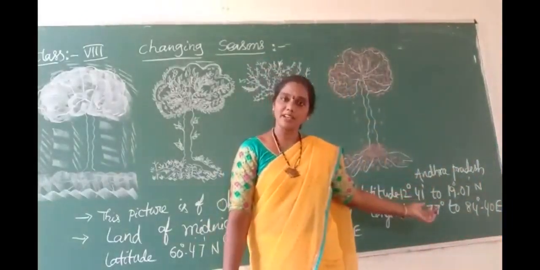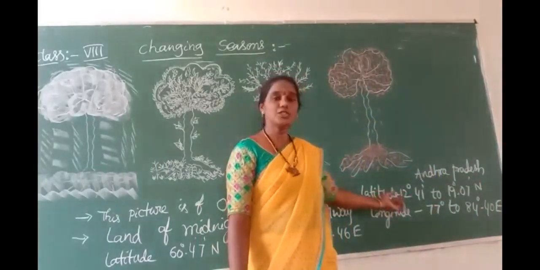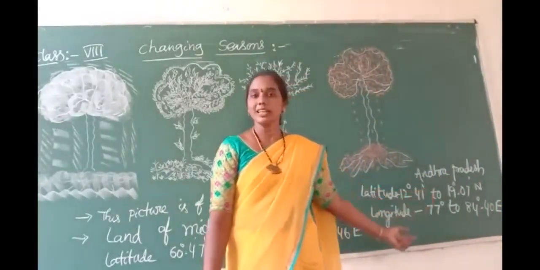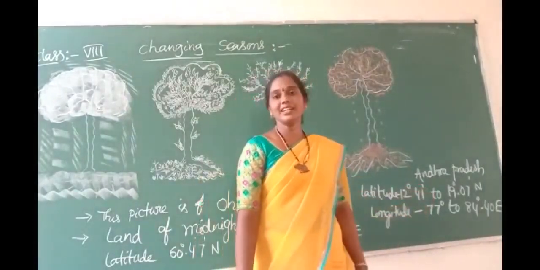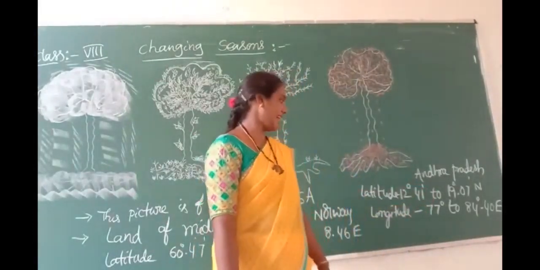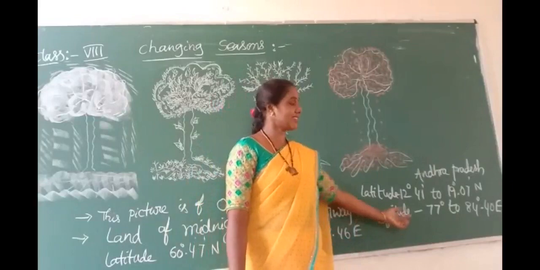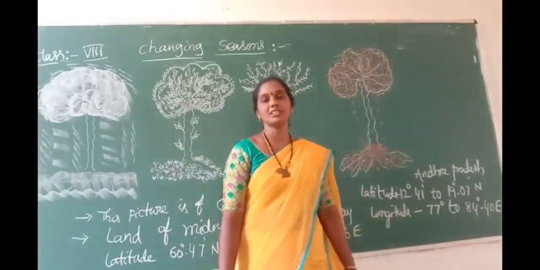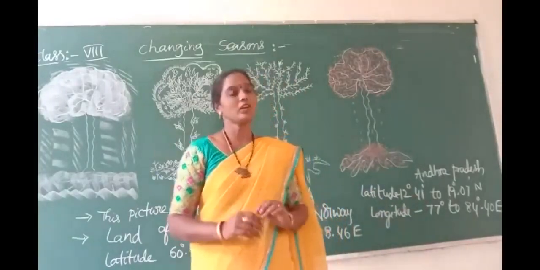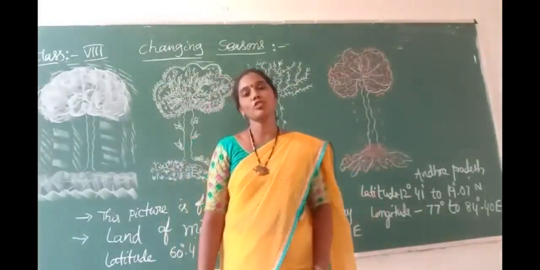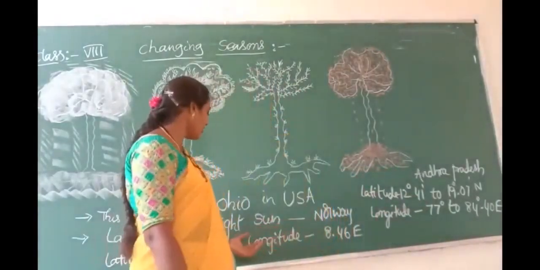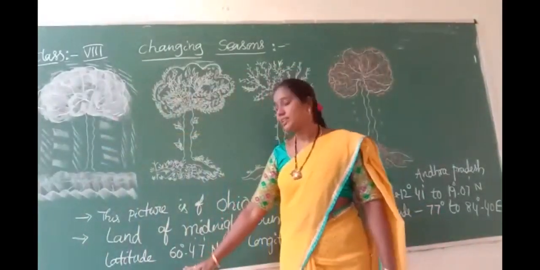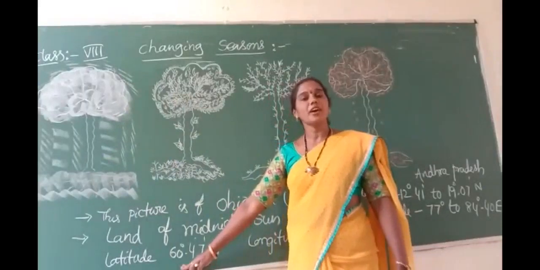We compare our state. Andhra Pradesh's latitude is 12 degrees 41 minutes to 19 degrees 7 minutes northern latitude. Longitude is 77 degrees to 84 degrees 40 minutes eastern longitude. Why? Because Andhra Pradesh is very close to the equator and Norway is very far from the equator. This clearly shows that 60 degrees is very far from the equator.